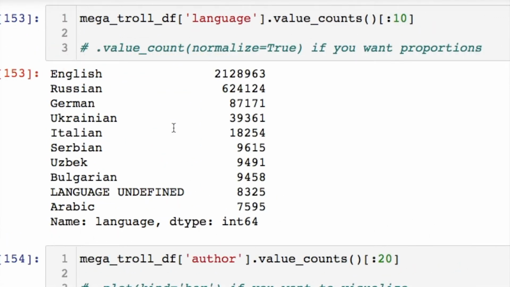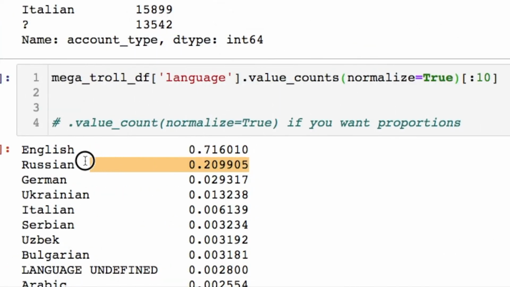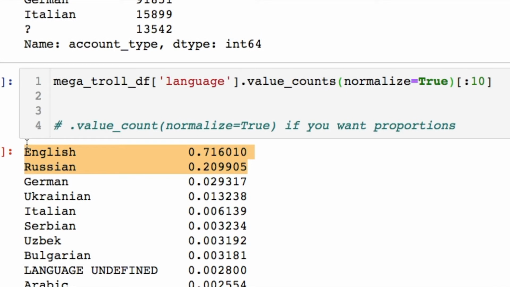When we're looking at the language for these tweets, the top 2 languages are English and Russian. If we were to look at the value count for this real quick to get a proportion of what these data look like in terms of languages, basically 90% of our data, 92% of our data occupied by these 2 languages for our tweets.